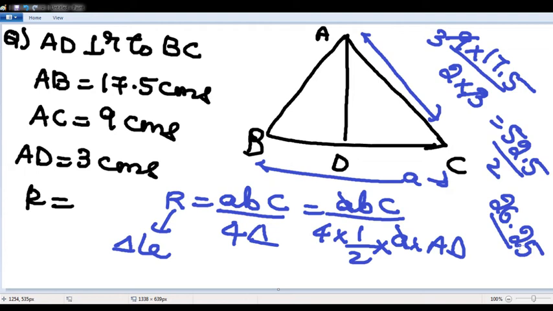Beautiful question which talks about the area and circumcenter. R is ABC by 4 delta. I hope it is clear.